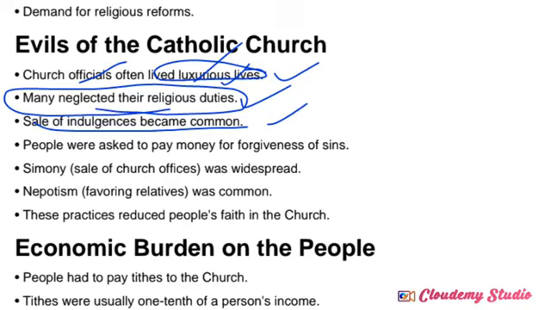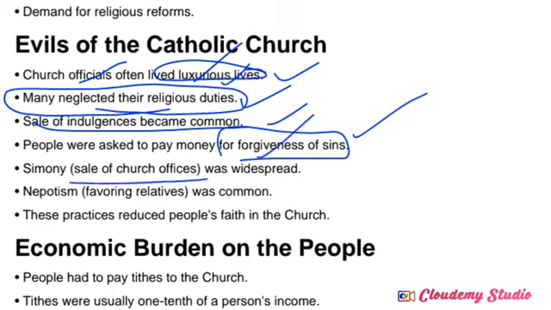A person who paid huge money to the Pope or the church authorities and purchased one would have his crime or offenses forgiven. This concept we call indulgences. By selling indulgences, they gathered huge money at that time. People were asked to pay money for the forgiveness of sins.